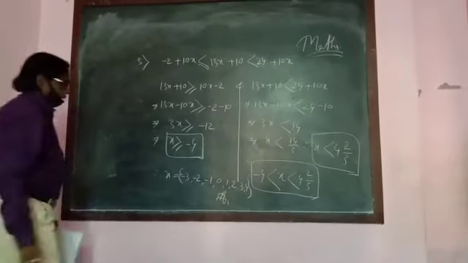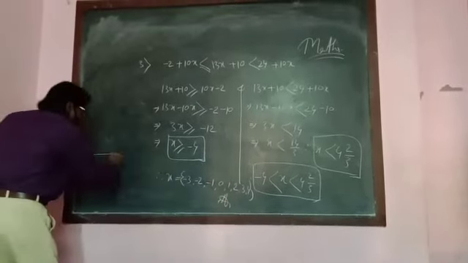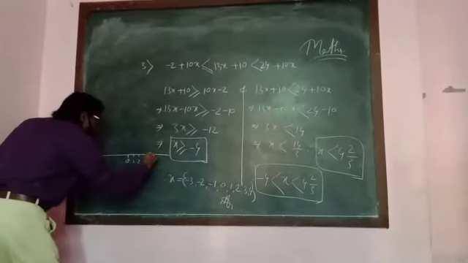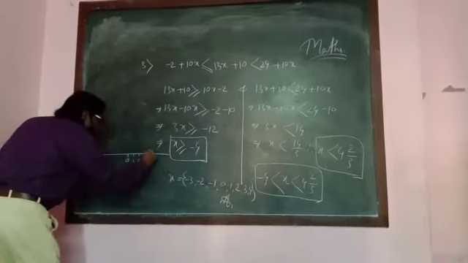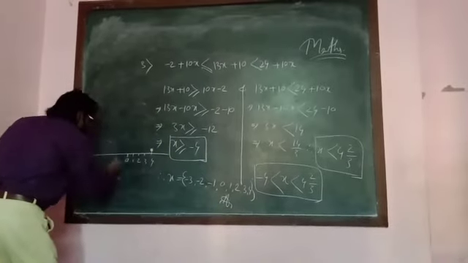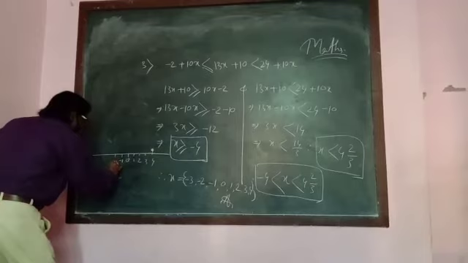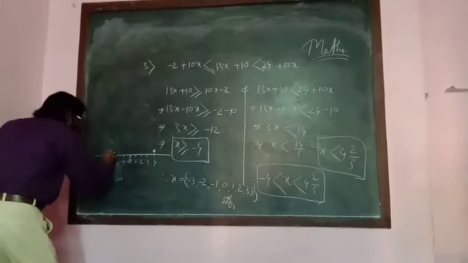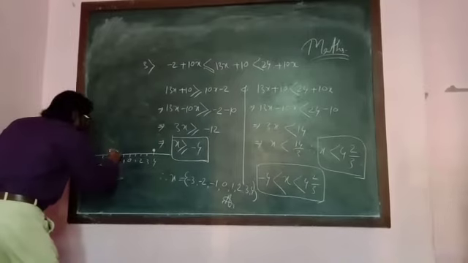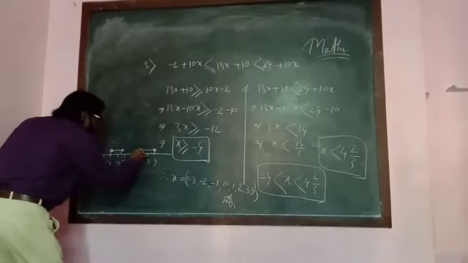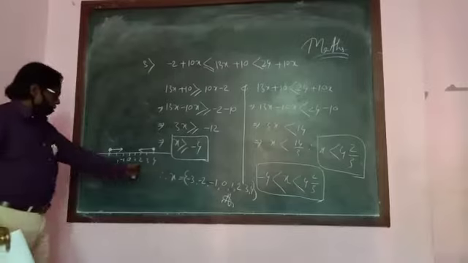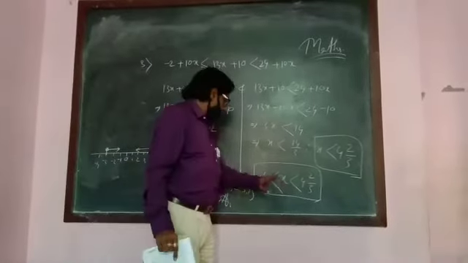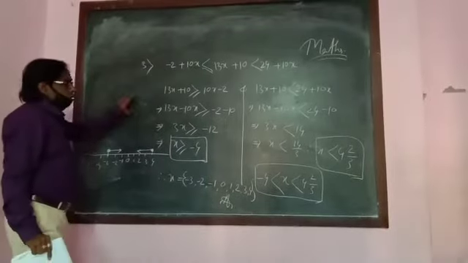And you can also represent it on a number line like this. This is the number line. This is 0, then 1, 2, 3, 4, and on this side minus 1, minus 2, minus 3, minus 4. You have to write in this form also.